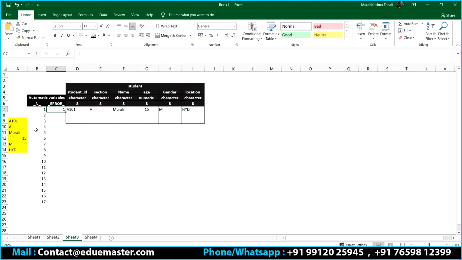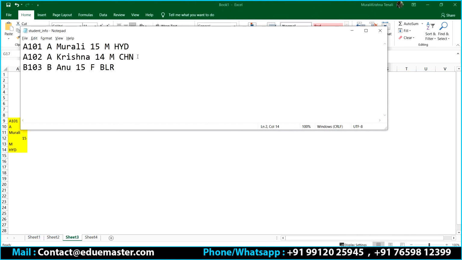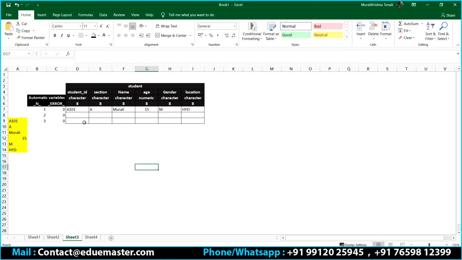I have 3 records, and for all the 3 records, I don't have any data errors, and the observation count is 1, 2, 3. Done. My data is available now. You can see this is the second one, right? And this is the third one, right? Right. My data set is completed.